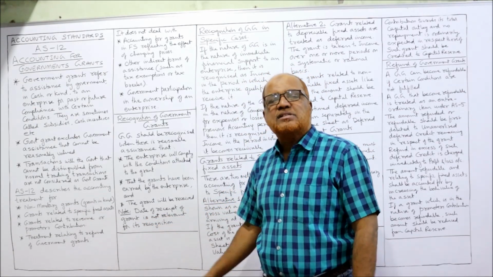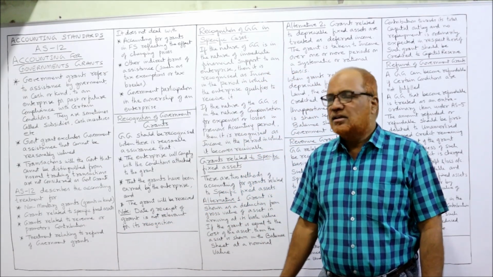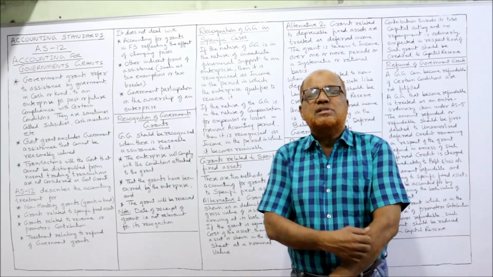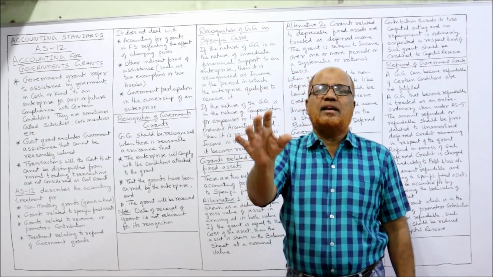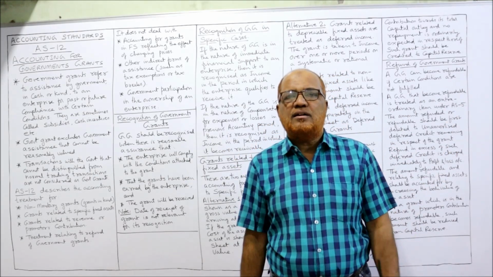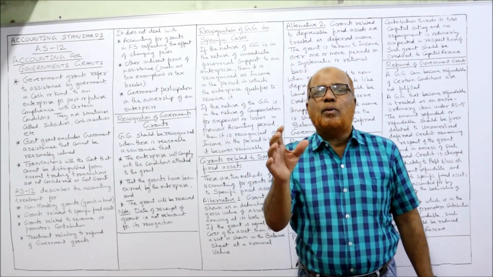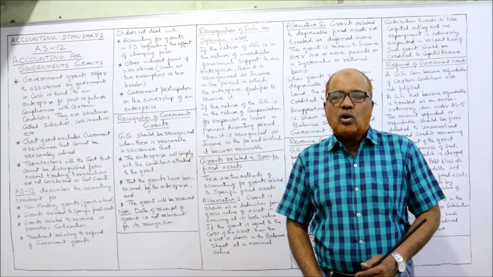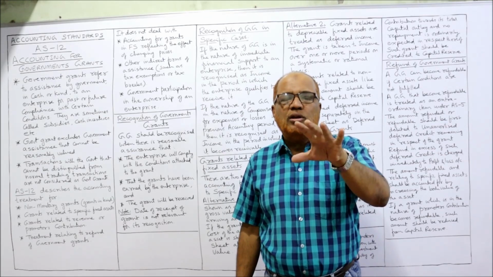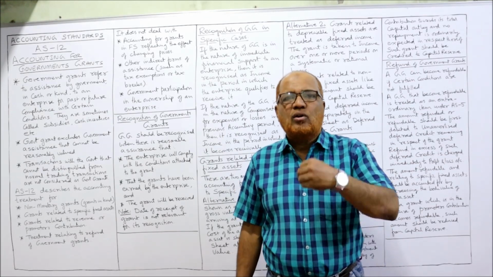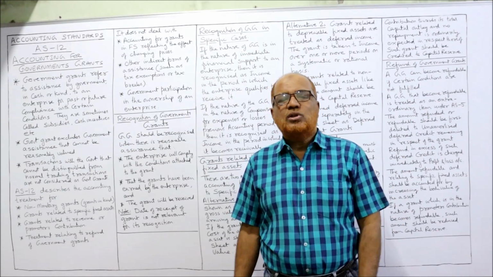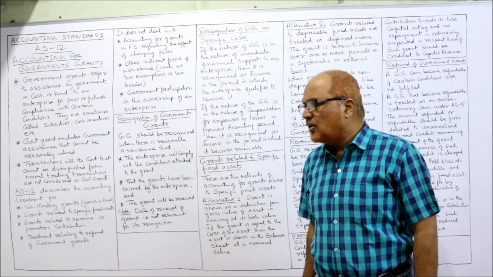Non-monetary grants, that means grants given in kind. Secondly, grants related to specific fixed assets. Sometimes a fixed asset will be purchased by an enterprise, and for purchasing the fixed asset, the government will give the grant. Example, suppose a pollution controlling machine. The government has given a notification that if any business purchases a pollution controlling machine, then we will contribute some assistance. Some assistance will be given by the government. So these are called grants given for purchasing fixed assets.